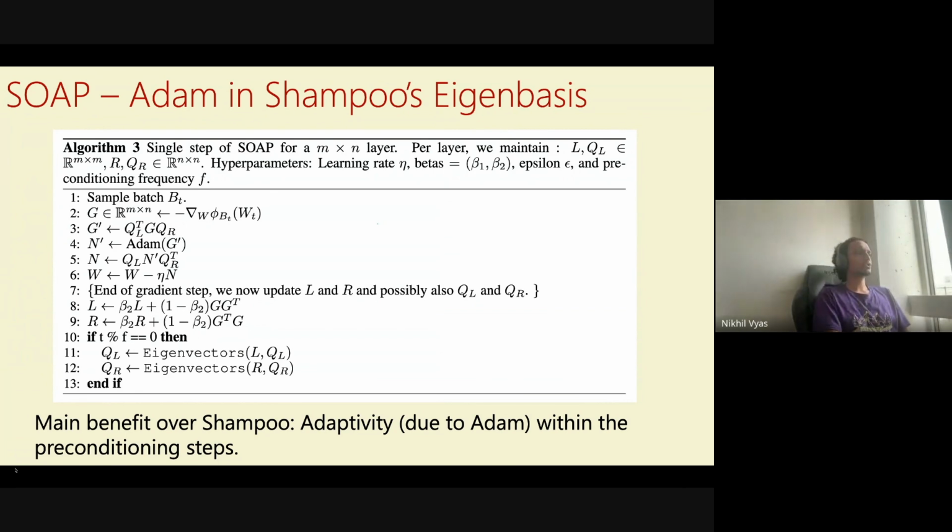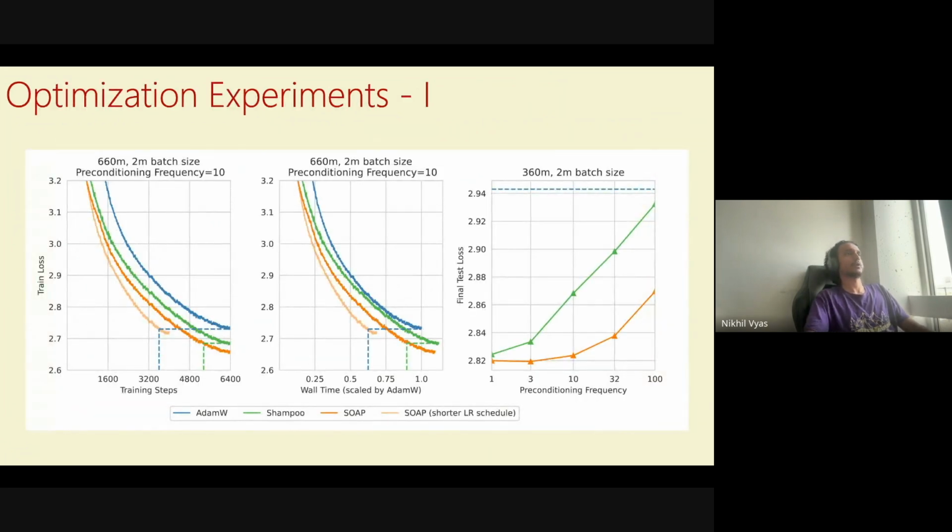Great. So now let's compare these three optimizers, specifically Adam, Shampoo, and SOAP. Let me just explain the plots. The first two plots are the 660M language model with a 2 million batch size, and the frequency is fixed to be 10. The first plot is training steps, and the second one is wall clock time. We now have improved versions of wall clock time because we have reduced a bunch of overheads. I think these plots convey the main points, and we'll get to the third plot in a bit.